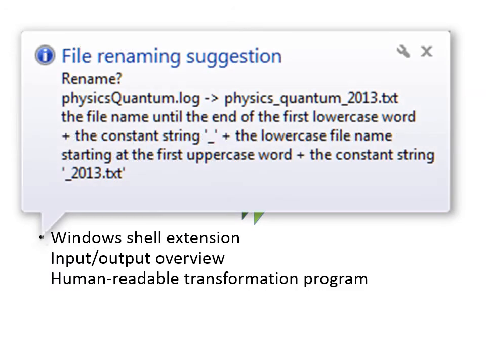To make the life of our users better, we added a Windows Shell extension to detect file transformation changes. This extension provides human-readable feedback about the generated program before the user accepts the transformation.